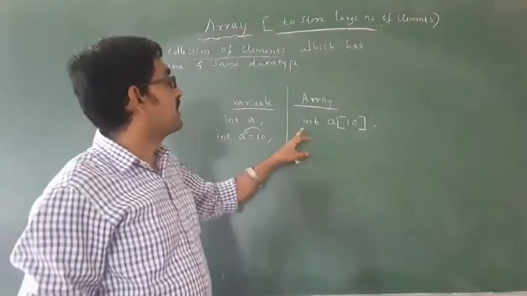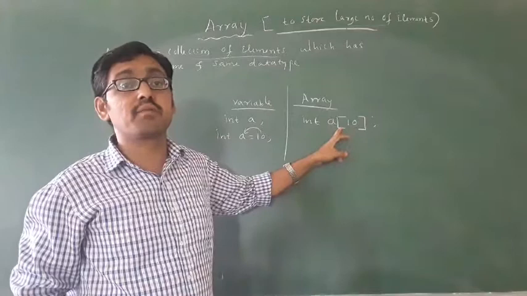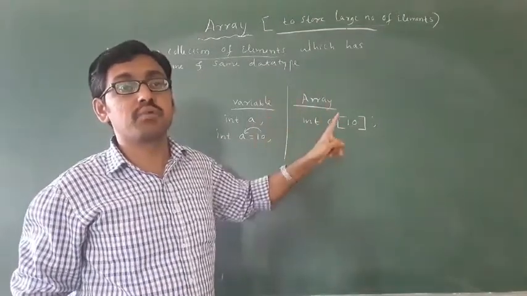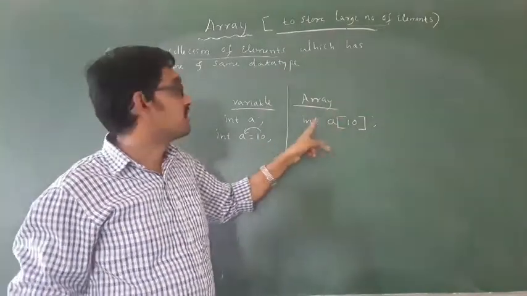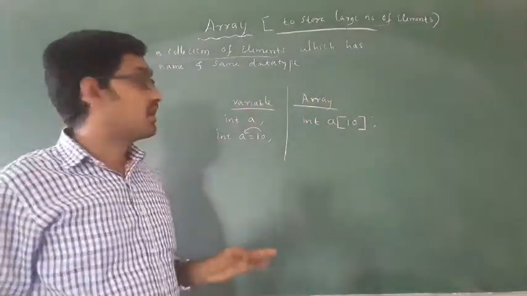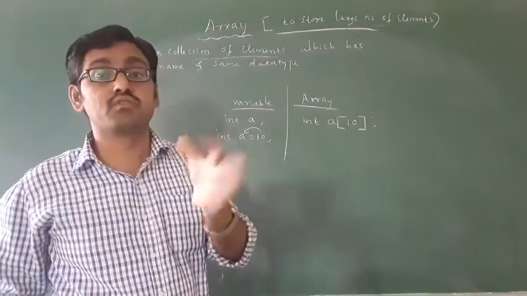Int a of 10: it is not a round bracket, it is a rectangular bracket. Array is always indicated by using a rectangular bracket. Int a of 10 means 10 values it can store.